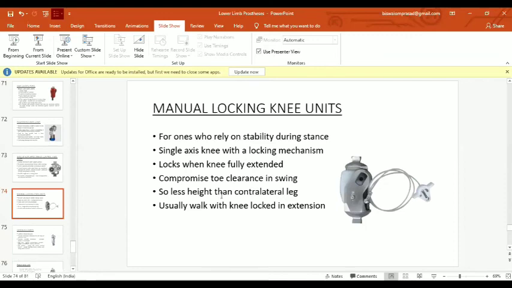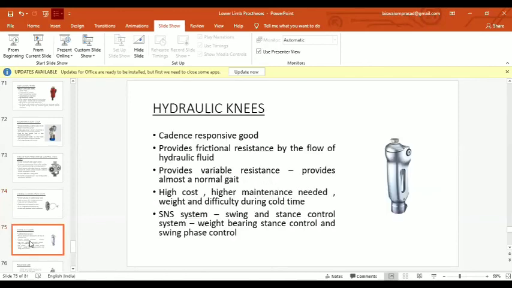Manual locking knee units. Here it is generally prescribed for patients who don't have voluntary control or who are too weak to control the prosthesis or the knee. It gives stability during stance, and it is the same as a single axis knee, while the locking mechanism or stumble mechanism in this is much enhanced. It locks when the knee is fully extended, which compromises toe clearance in swing. Then comes the hydraulic knee.